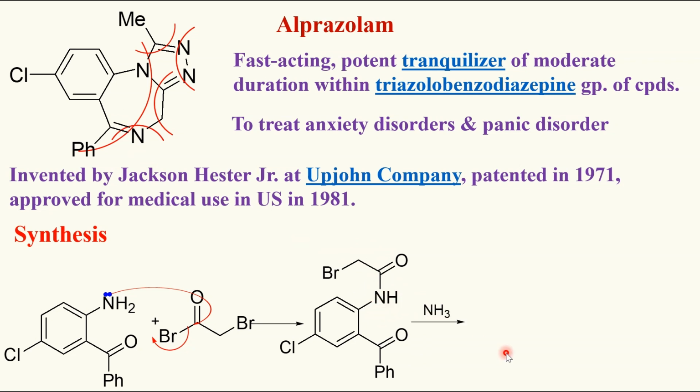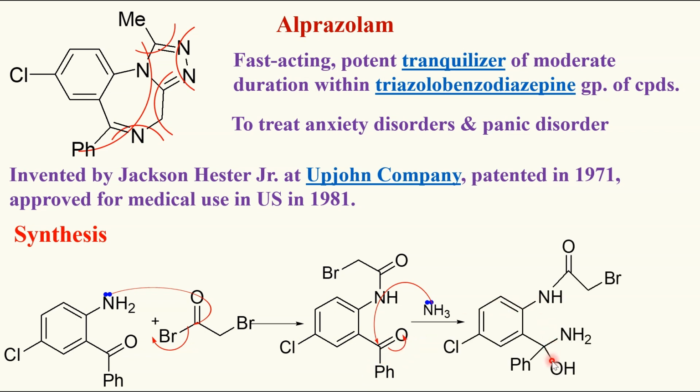For this, I treat with ammonia. The lone pair of electrons on the nitrogen of the ammonia attacks the carbonyl owing to its electron deficiency, which can be attributed to the electronegativity of the oxygen which is present adjacent to the carbon. Once the extra bond is formed, it has to maintain tetravalency. That's why pi electrons kick off onto the oxygen and this becomes OH. I have got an amino group attached to the carbonyl carbon and this carbonyl group has got converted into an alcoholic group.